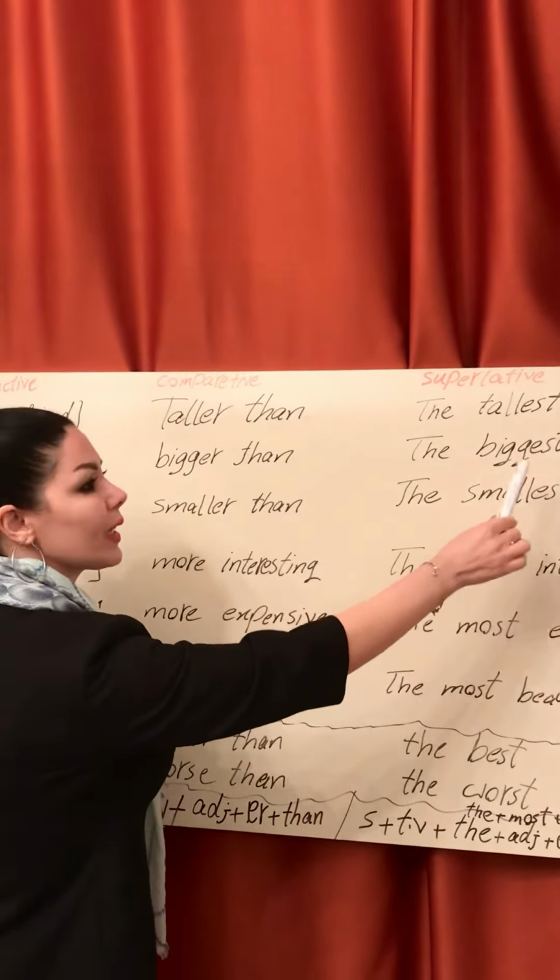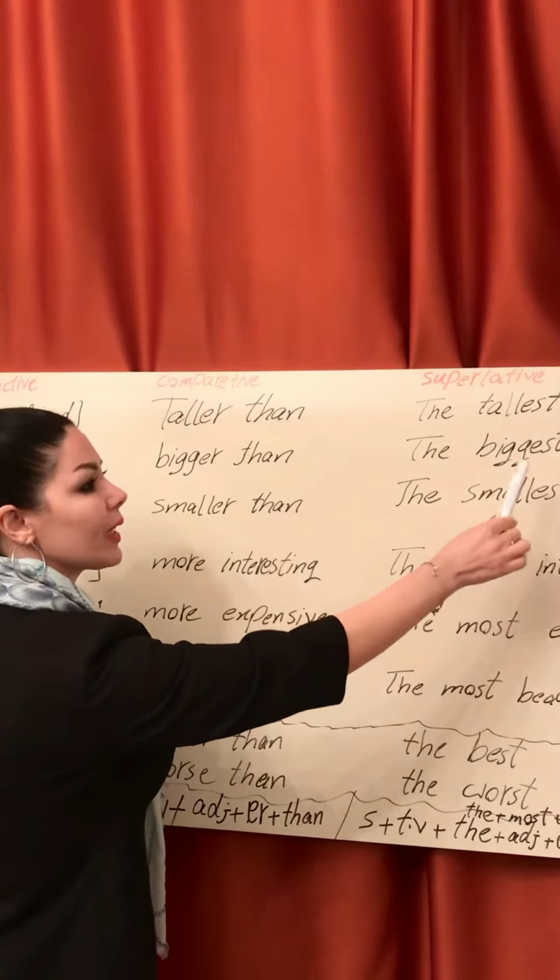Now for more than two syllables. Interesting. For comparative, we use more interesting. For example, movie. This movie is interesting. For comparative, this movie is more interesting than the other one, or more interesting than that movie.